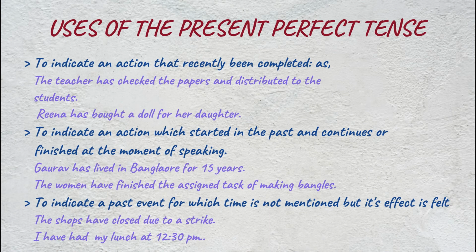Now the uses of the present perfect tense. The present perfect tense is used for actions which have been completed recently. For example: The teacher has checked the papers and distributed them to the students. Reena has bought a doll for her daughter. It indicates an action that has recently been completed.